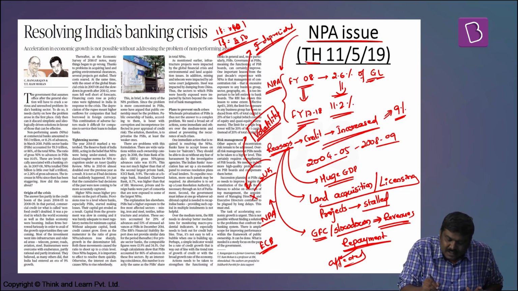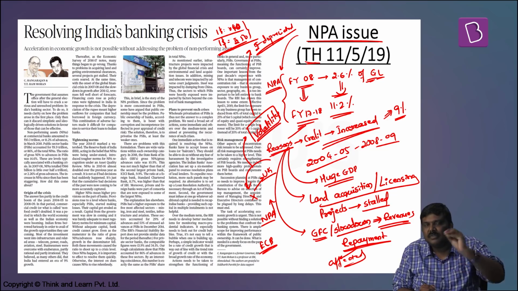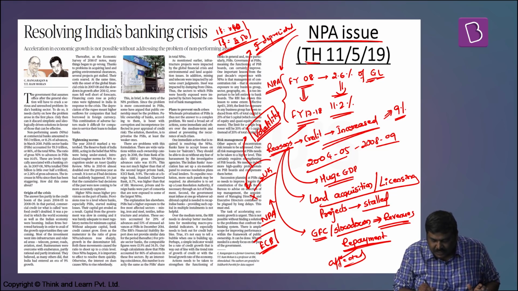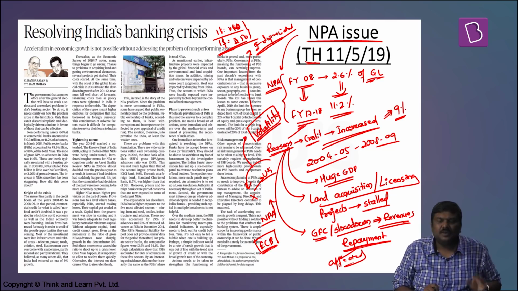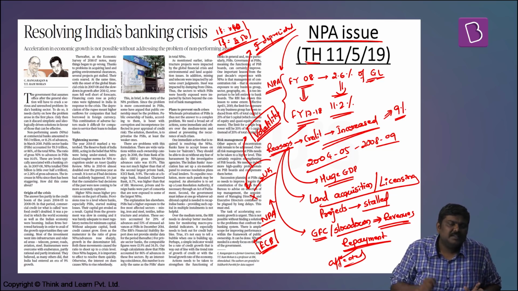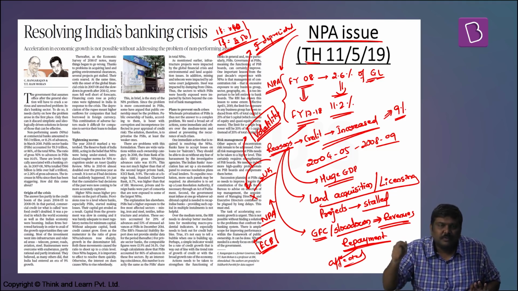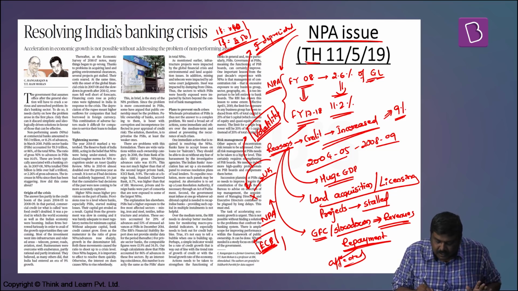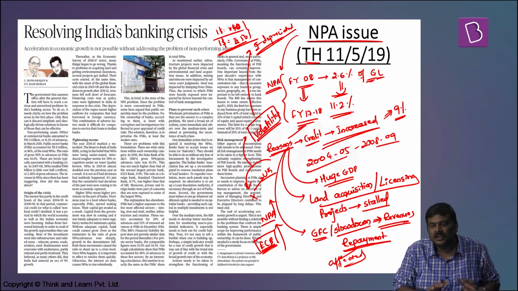So whenever there is exchange rate volatility, the pressure on repayment will be very high on these companies in India which have borrowed in the form of external commercial borrowings. And what was seen in this particular case is that the repayment liability on Indian companies which had borrowed from the foreign market in the form of ECBs increased because of the rupee volatility, or the pressure on these companies increased. Now look at this.